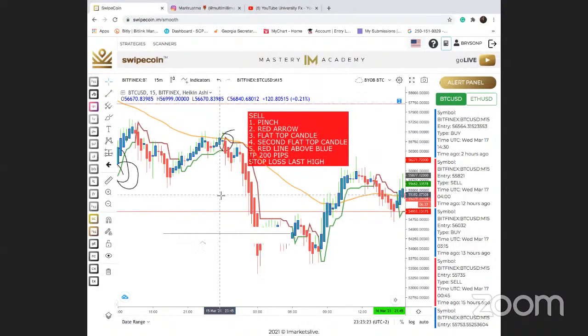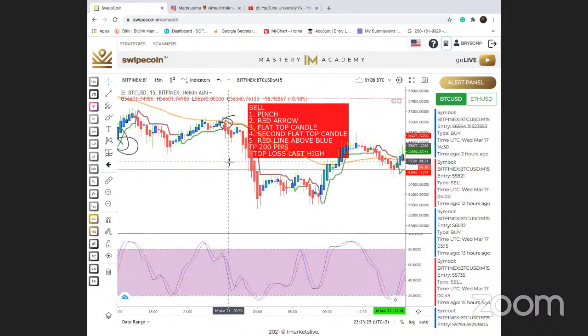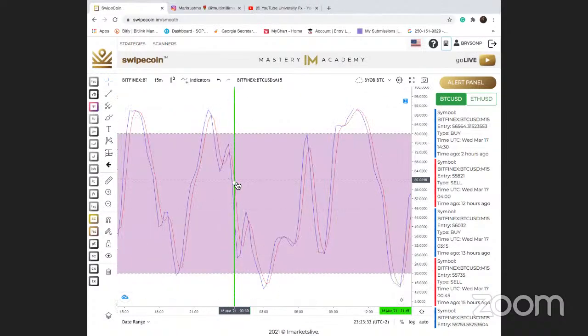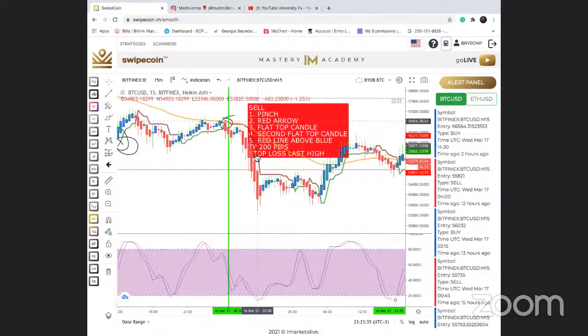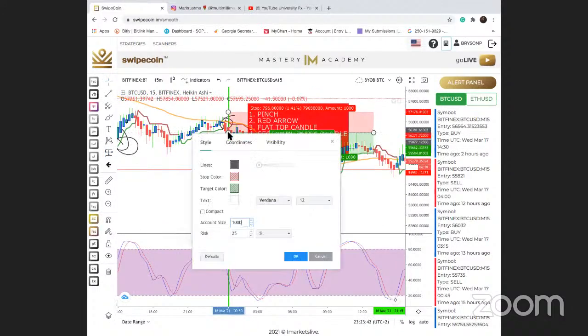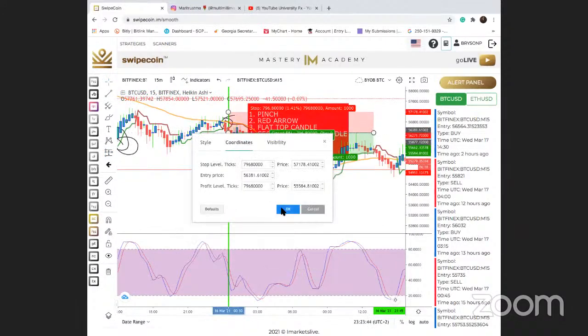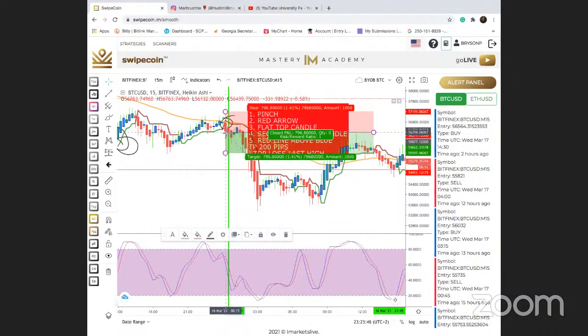All right, and then we need to make sure that the red line is above the blue, and it absolutely is, guys. So as you guys can see, the red line is above the blue. Okay, and with that being said, now I'm going to get my short measuring tool, and I'm going to place where I entered into the trade. Let's say I entered right there. Make sure that my entry coordinates is right. All right, and I'm going to place this down to 200, aka 20 pips or whatever.